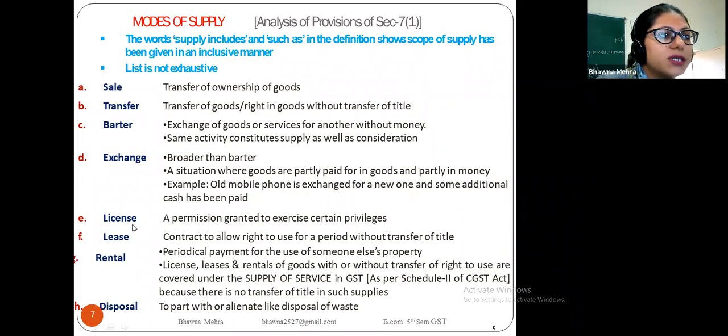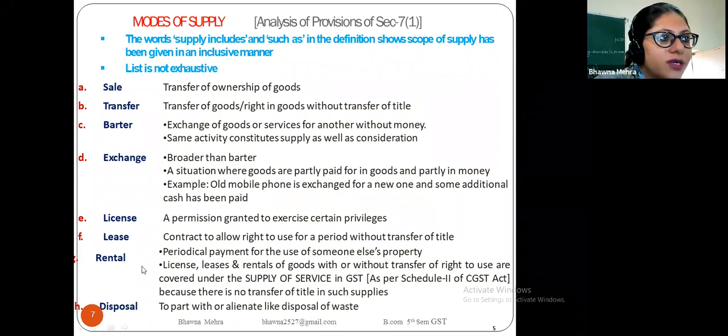Now come to the license, a permission granted to exercise certain privileges. For example, when we issue a license to open a new business or to grant any permission. Lease is a contract to allow the right to use a good without transfer of title. Rental is a periodical payment for the use of someone else's property.